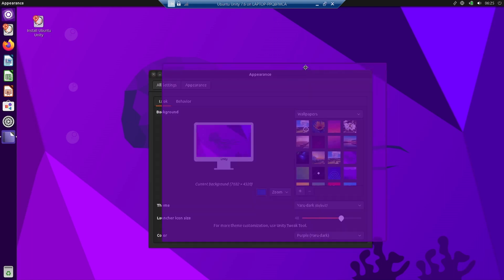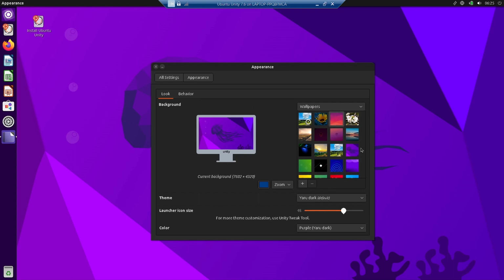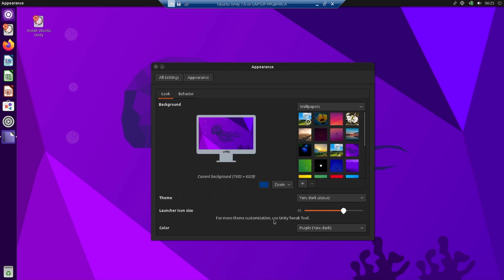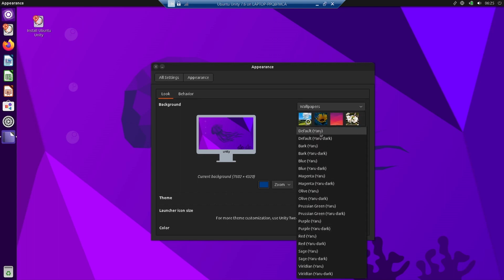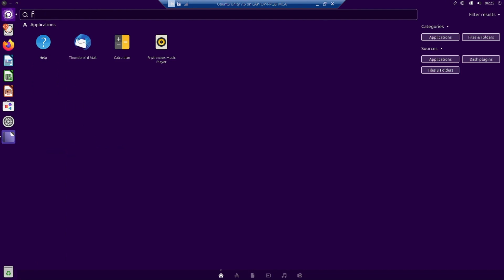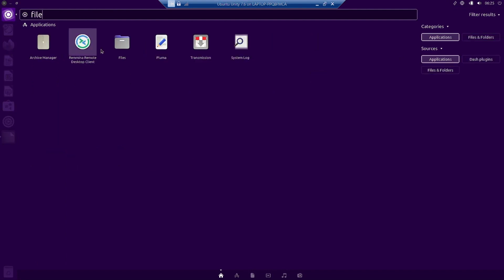So here you can see the different wallpapers are available. There are a number of wallpapers that are available, and you can do the tweaking for the color also. So these are I think accent colors. Yes, most probably it is the accent color. So right now, which is the one? Purple is the accent color used right now. So you can change between them. What we will do is let us open a file manager. So we will open a file manager.